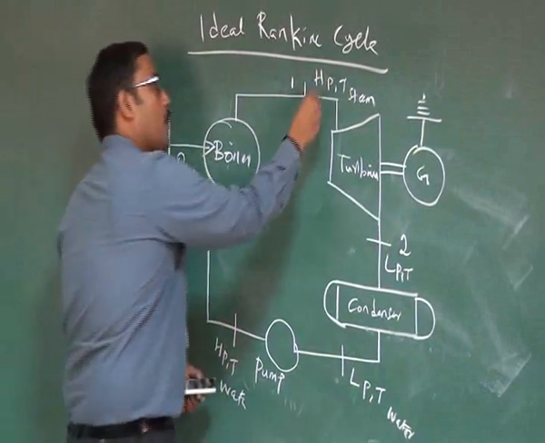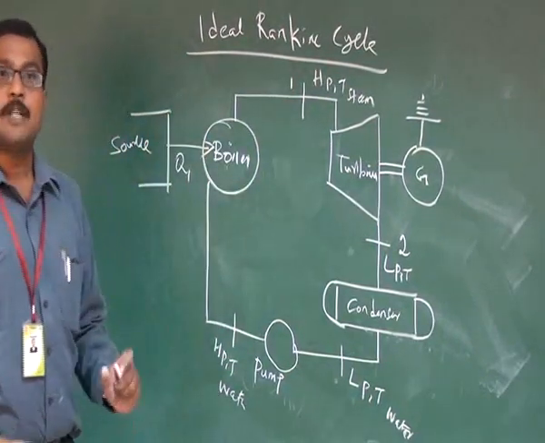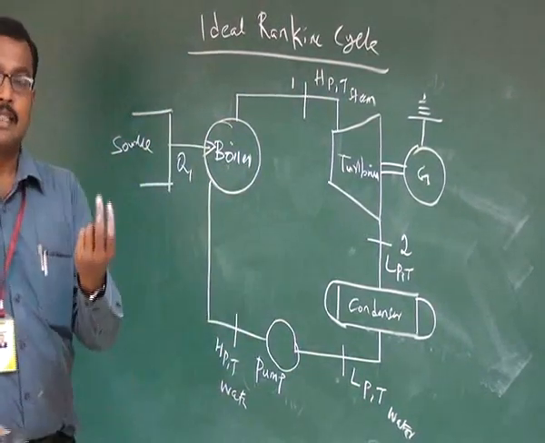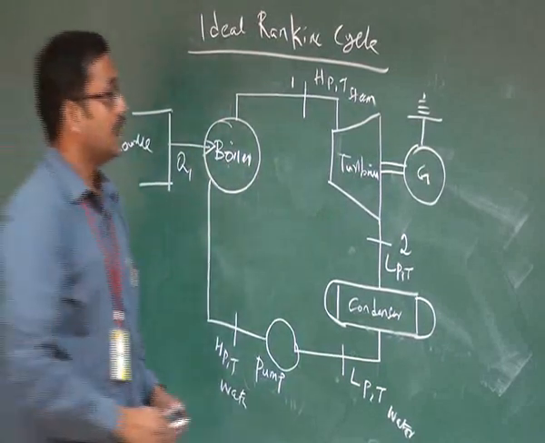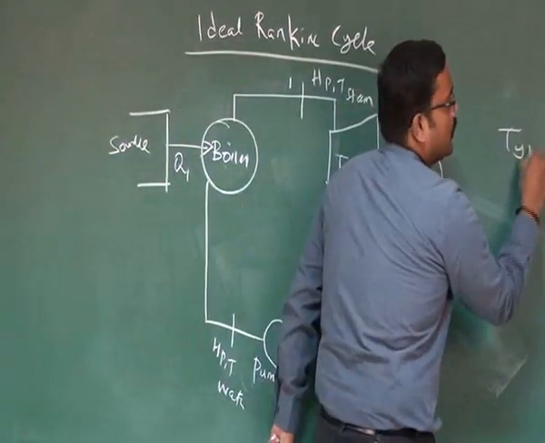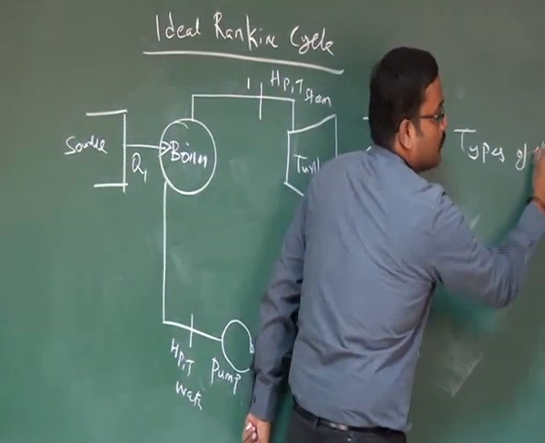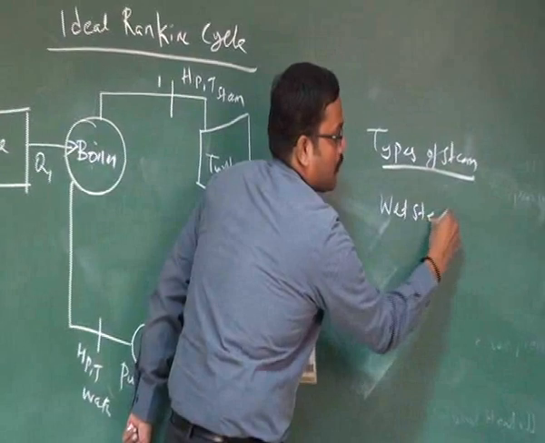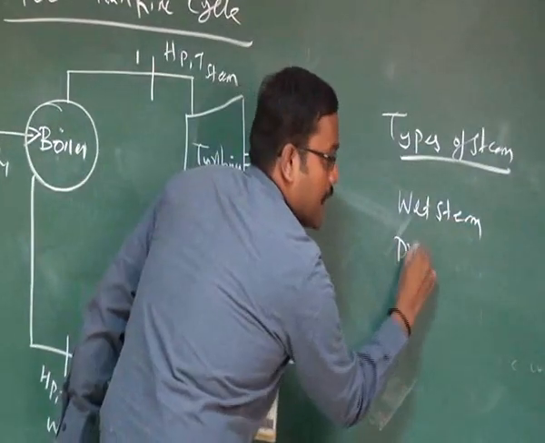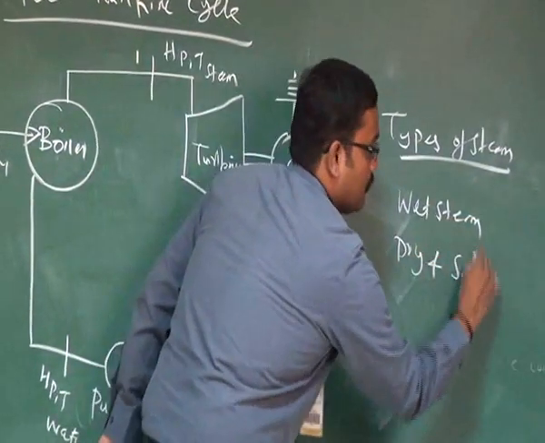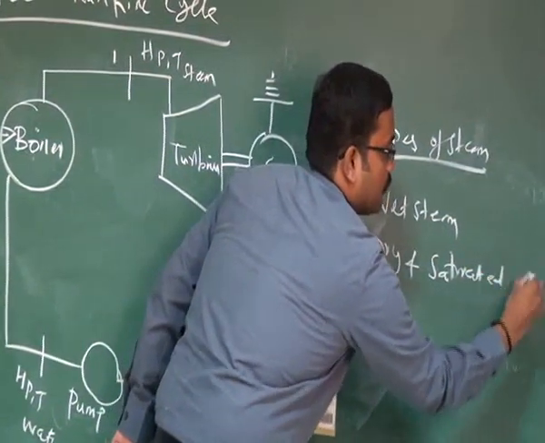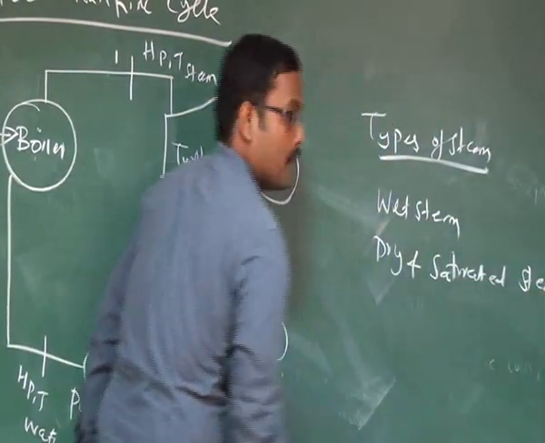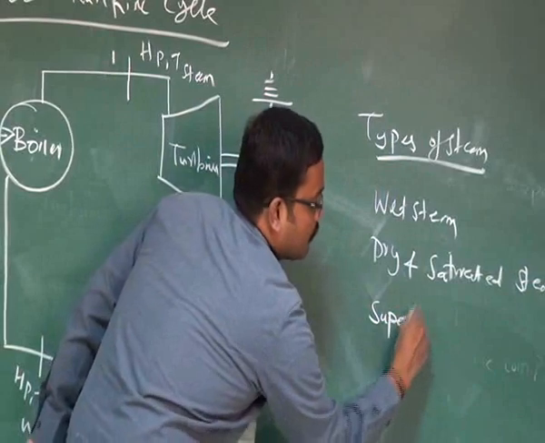Here we are having one particular idea. When the steam comes out from the boiler, the steam has three conditions. The steam may be wet steam, and dry saturated steam, and superheated steam.